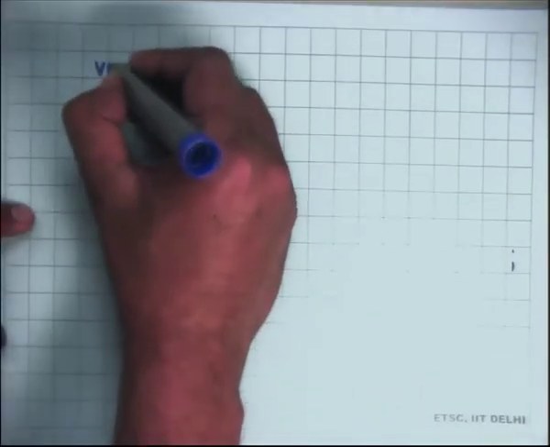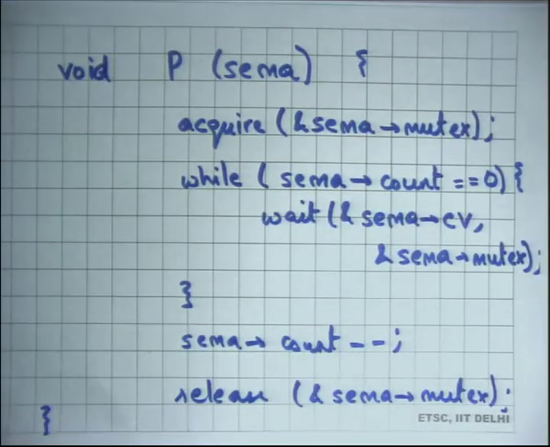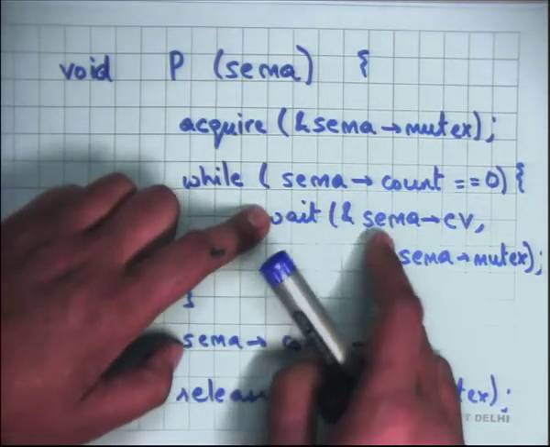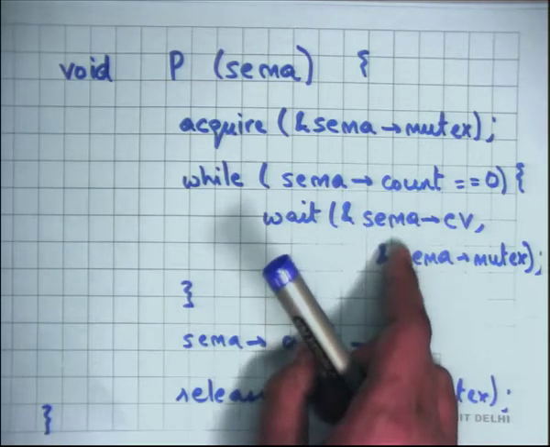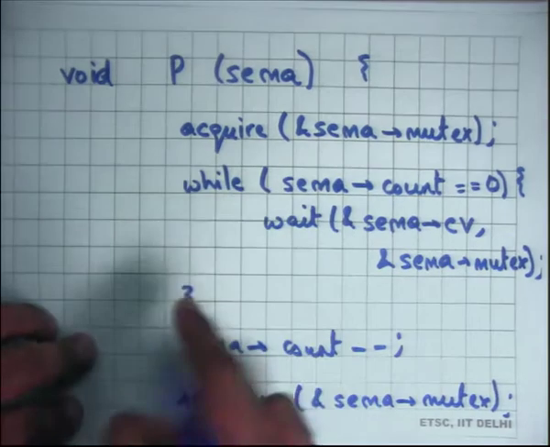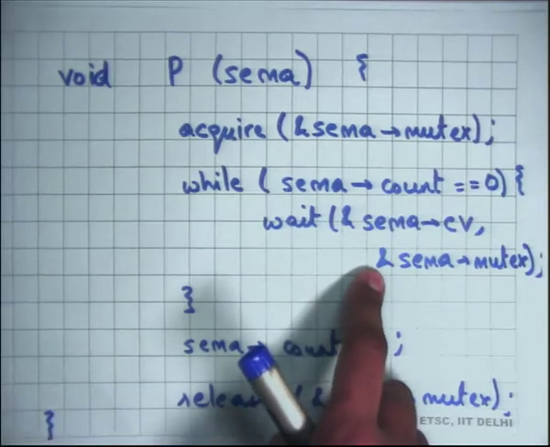Sir, when we call wait and pass the mutex as the argument, the wait function will release the mutex on its own. So why do we need to release it again? The wait function releases the mutex, but it also reacquires it after waking up. It doesn't just release; it also reacquires it. So at any time you are outside wait, you would hold the mutex in this code.